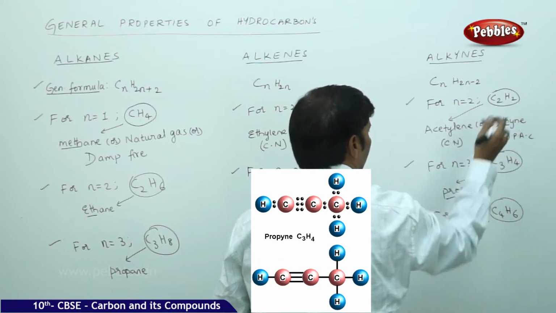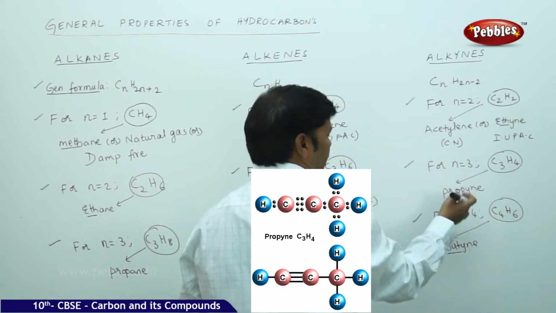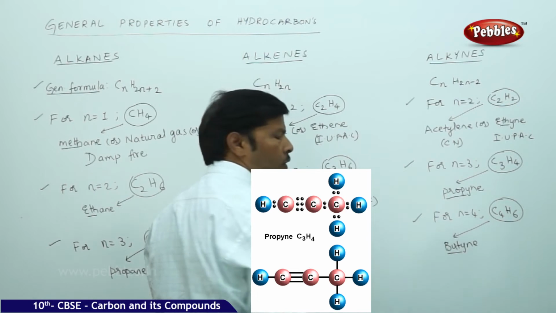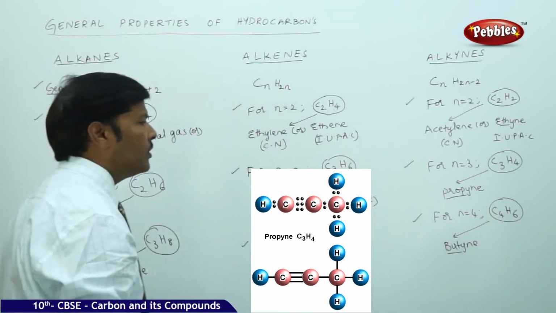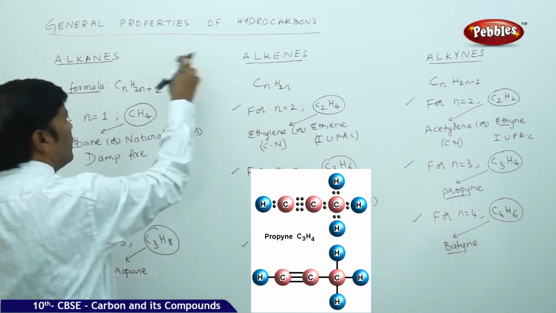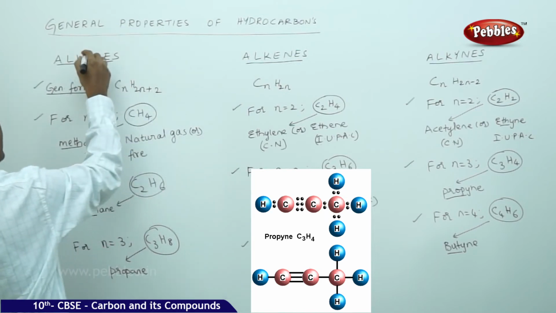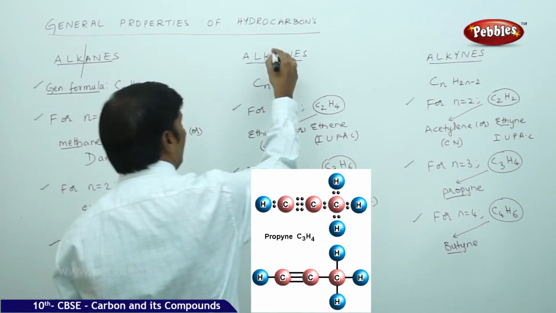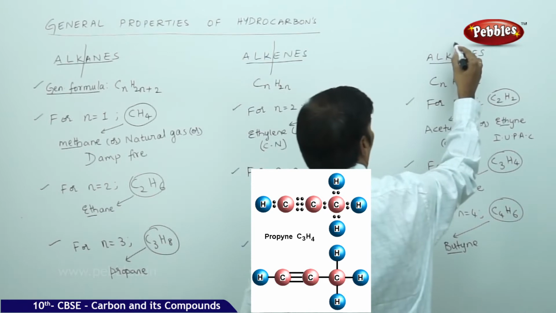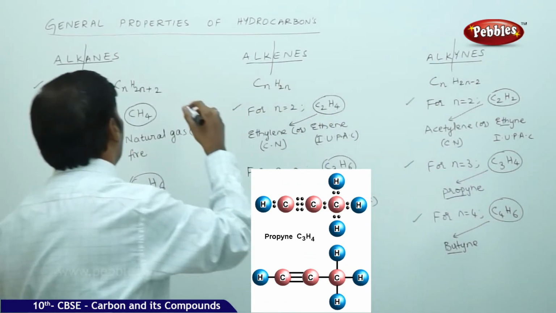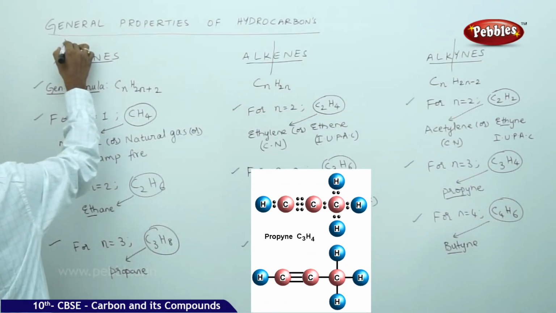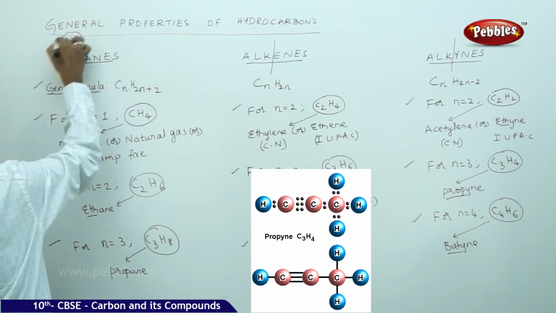For 2 carbons it is eth, for 3 carbons it is prop, for 4 carbons it is but, and the primary suffix changes according to the nature of the hydrocarbon which you are choosing. Here alkane, alkene, alkyne. Alk is the root word, RW.